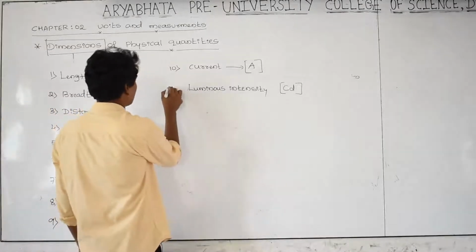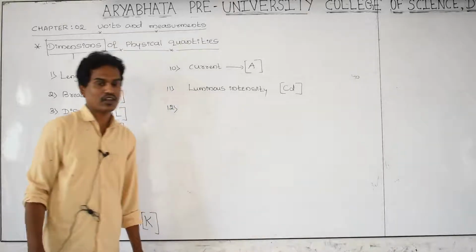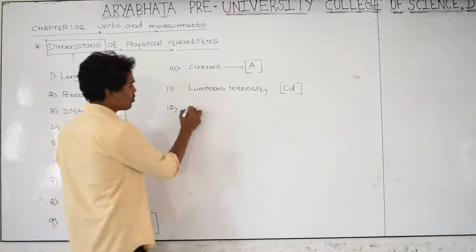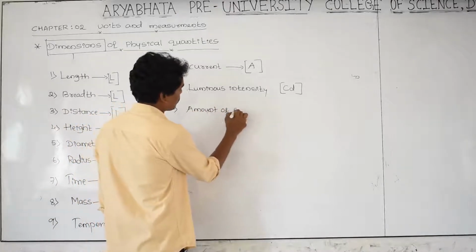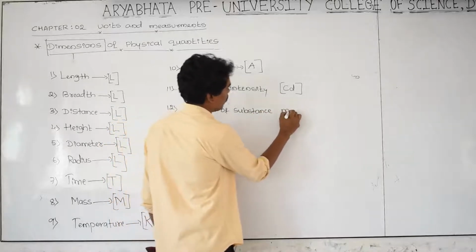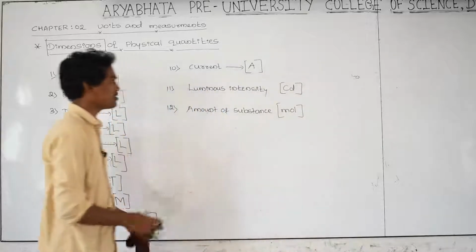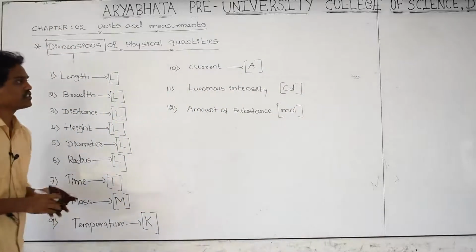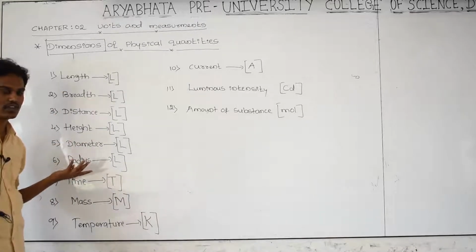And next one, that is 12, amount of substance. That is mole. Mole is its SI unit. It is the dimension of amount of substance. Like this, these are the dimensions of length, breadth, distance, height, whatever it is.